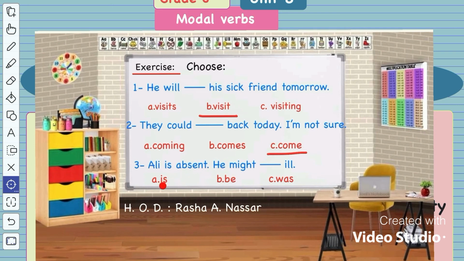Is? No, with he, she, and it. Was is in the past. The infinitive is be. So here I will use be. So Ali is absent, he might be ill. Again, he will visit his sick friend tomorrow. Number 2, they could come back today, I am not sure. Number 3, Ali is absent, he might be ill. Will is followed by V1. Could is followed by V1. Might is followed by V1.